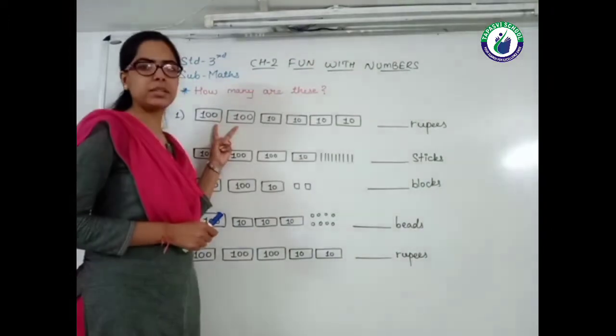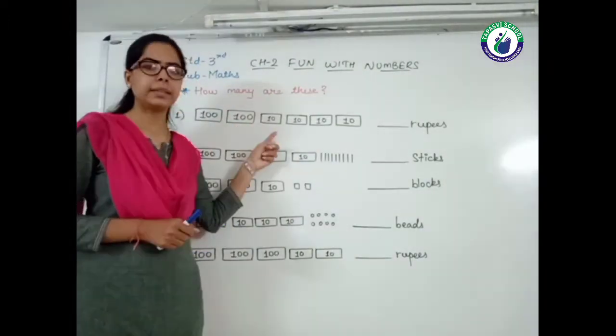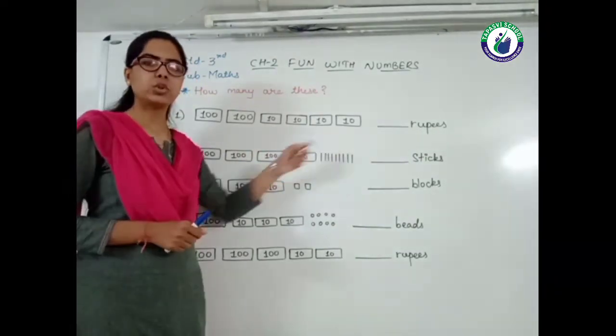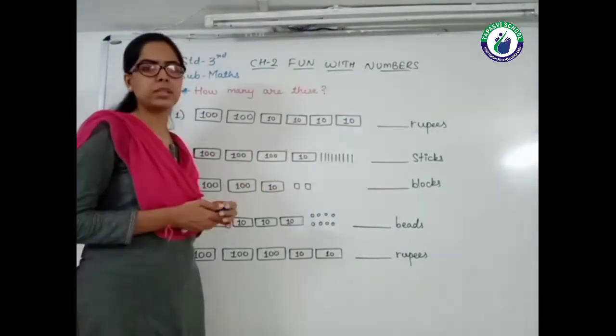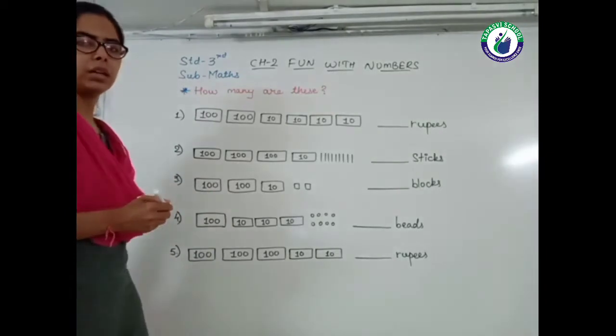100 and 100, this is 200. 200 plus 10 is 210, 220, 230 and 240. So this is 240. Just write it down, 240.